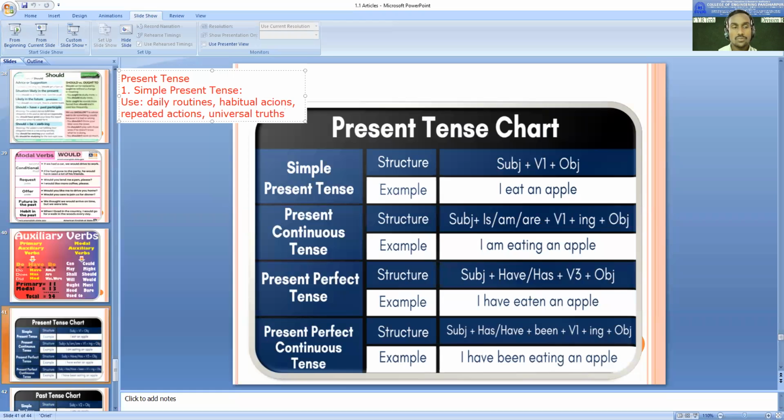Haven't you studied tense before? Maybe in your 10th, yes. From Samruddhi, I got it: the earth moves around the sun. That is a universal truth. Yes, that's right. Okay, the sun rises in the east. Yes, Avinash.